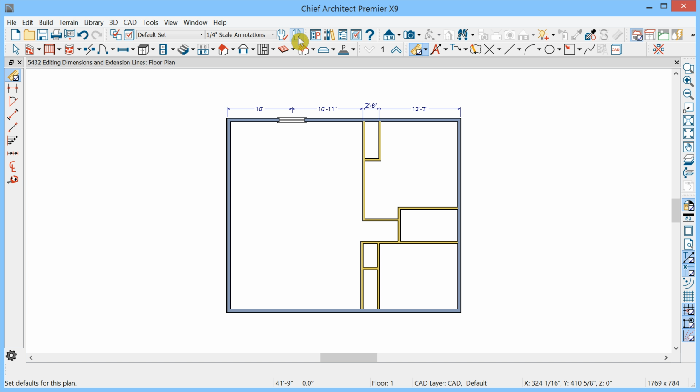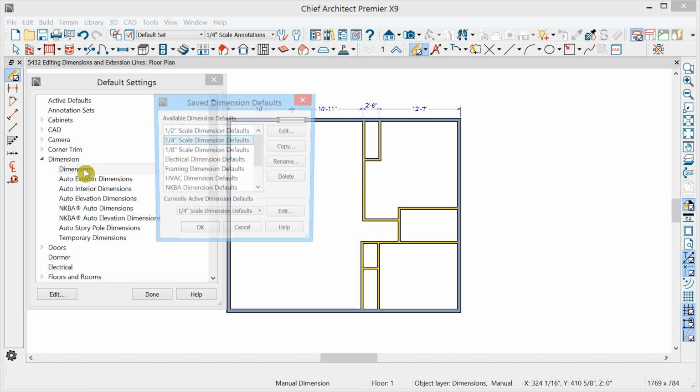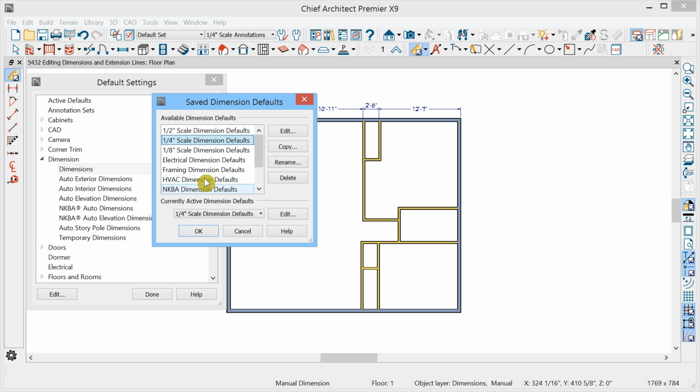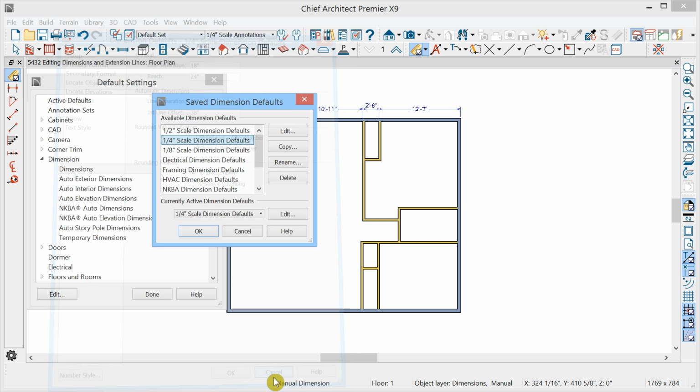So let's go to defaults for dimensions and double click on dimensions here and pick the available dimension default. The one we're using would be the quarter scale dimension defaults, so I'll double click to edit those. Here's reach in the setup panel. It's set to 24 inches, and it means that when you drag to draw the dimension line, Chief Architect will look 2 feet or 24 inches to either side of the line you're drawing and pick up any available references. So we'll cancel out of this